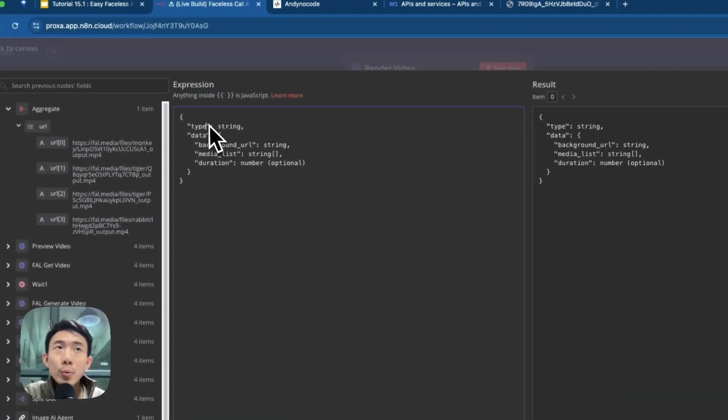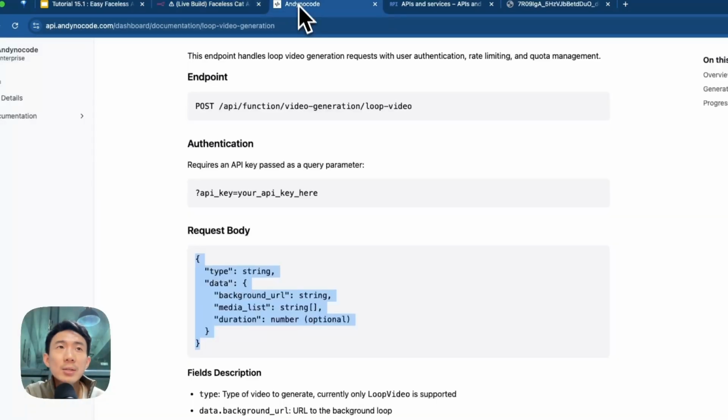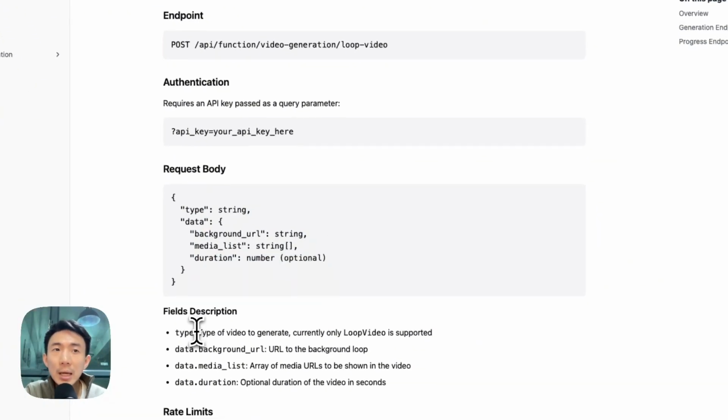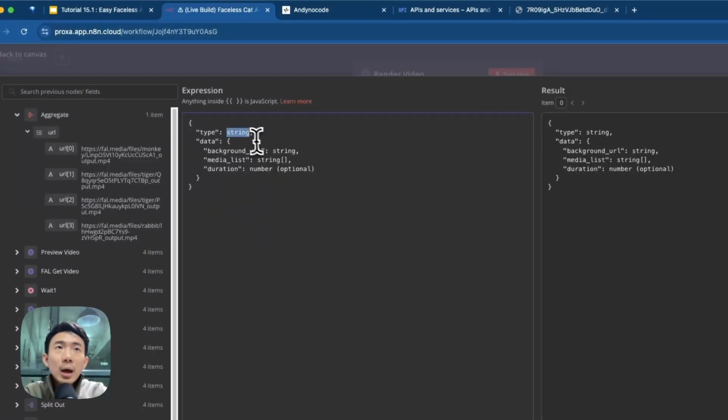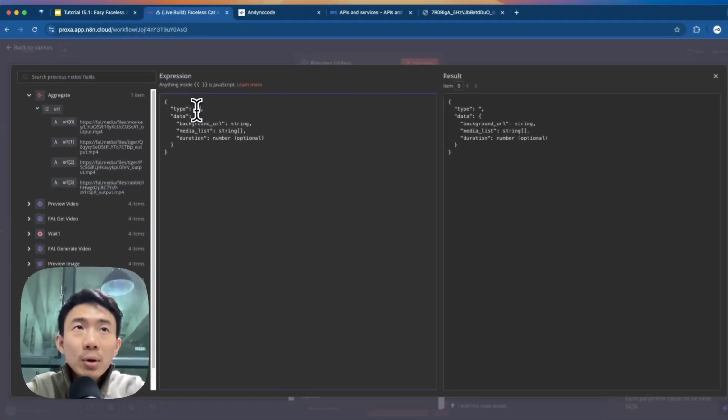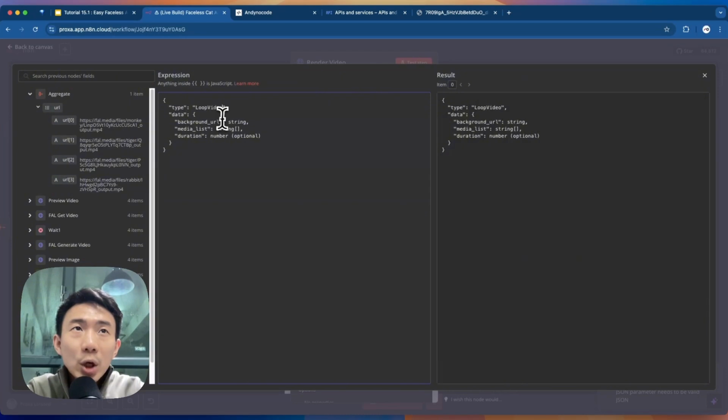Okay, first of all, the type. We need to input a string value. Let's go back to the full description. Type of video to generate, currently only loop video is supported. So we can just copy this loop video, and we can remove this. And remember to add quotation marks here and input here, loop video.